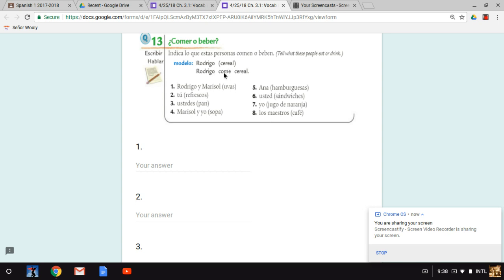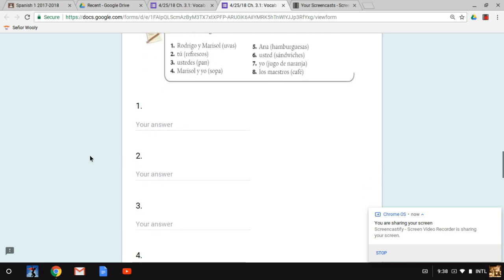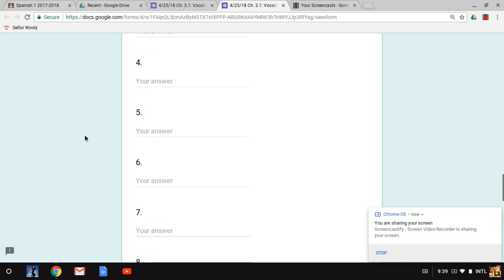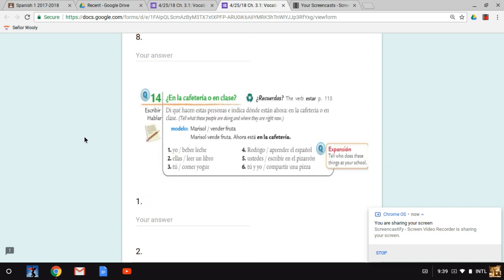Rodrigo come cereal. Don't forget to conjugate this to match who the subject is in the sentence, meaning who is doing that. So the same thing for number 1 and 2. Just keep an eye on two things. The parentheses, is it a food, is it a drink? And the verb, the to eat, the to drink, needs to be conjugated, needs to be changed to match who is doing it. All right, that's that one.